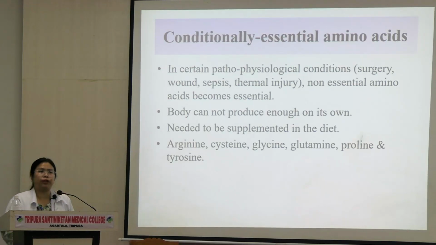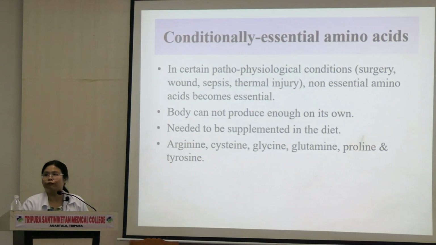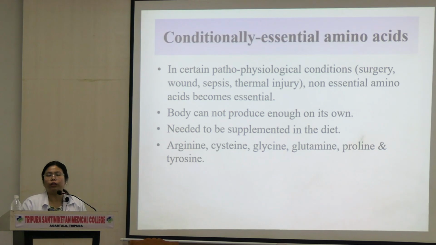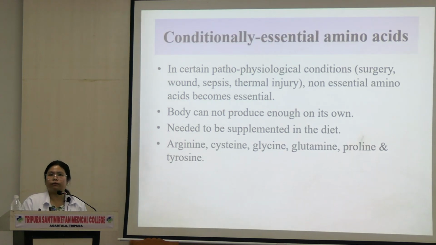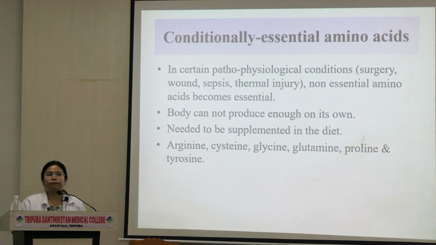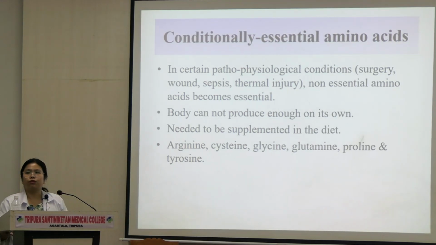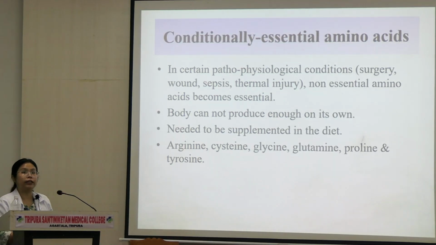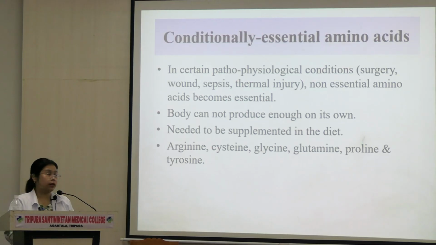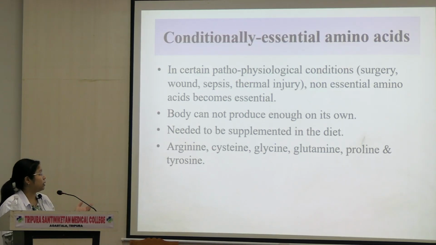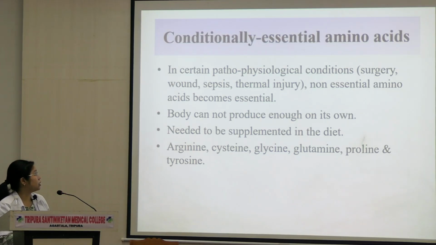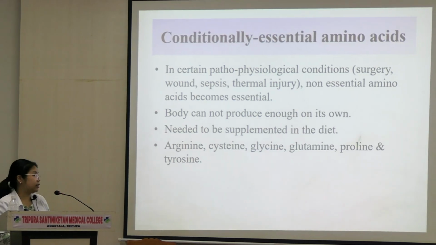They are synthesized in the body, but not enough, because the body is directed more towards healing. So production of amino acids is not done to the level that the person requires. Like thermal injury also, non-essential amino acids become essential. They are called conditionally essential amino acids. So they have to be supplemented in the diet.